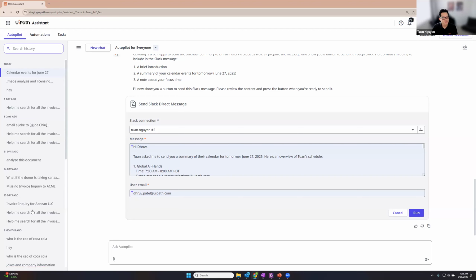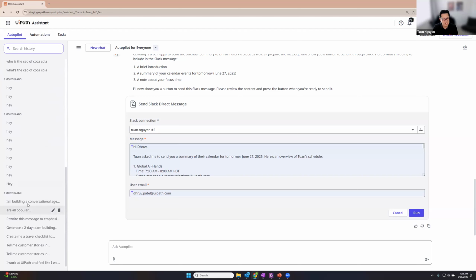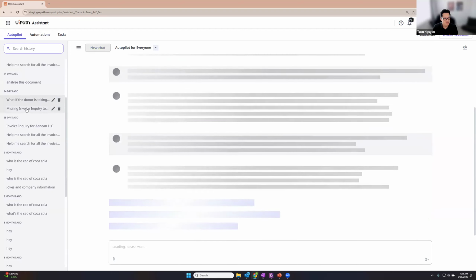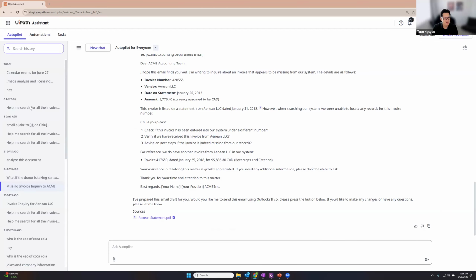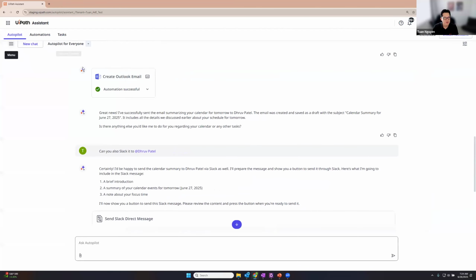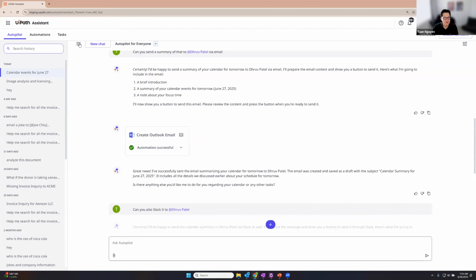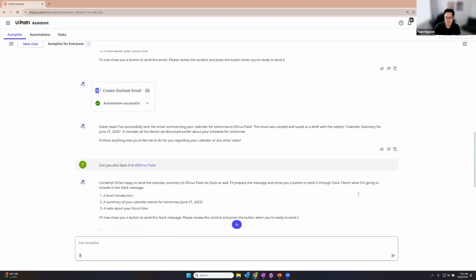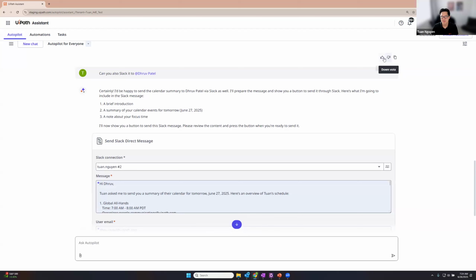On the left-hand side here, we have our chat history. So you can see all the chats that I've previously had with Autopilot for Everyone. I can click on any of these and it'll take me back to that chat. You can close the chat history with this hamburger icon. And then up here, we have our specialized autopilots, which I'll walk through in just a bit. You saw me use the new chat button several times throughout this chat already. And then you'll see here that you can upvote or downvote things throughout the chat as well as copy them.